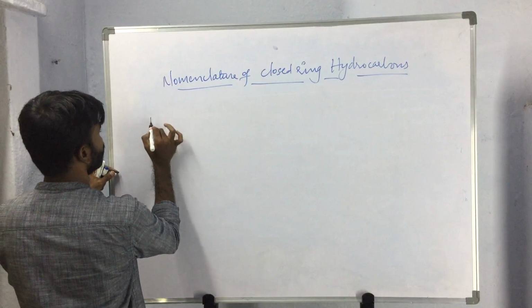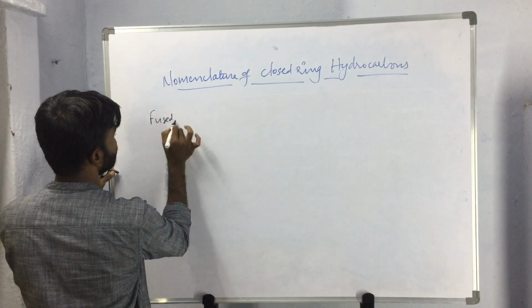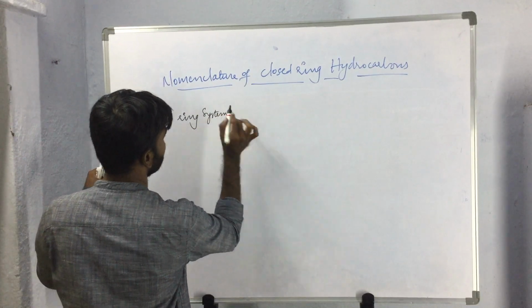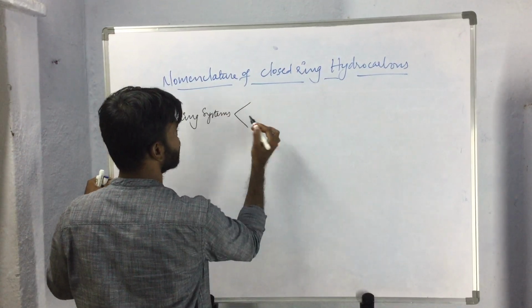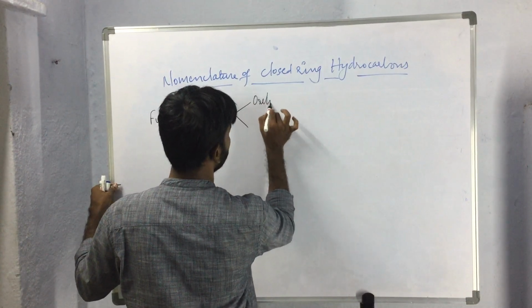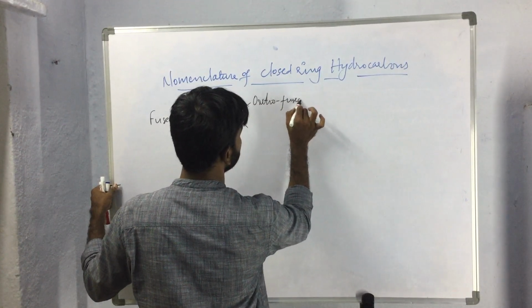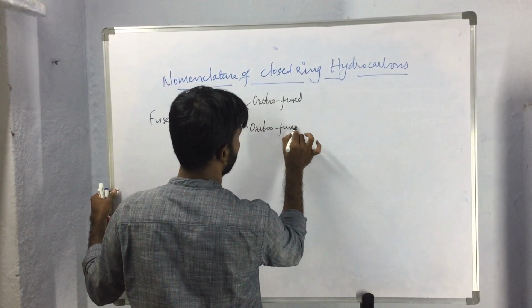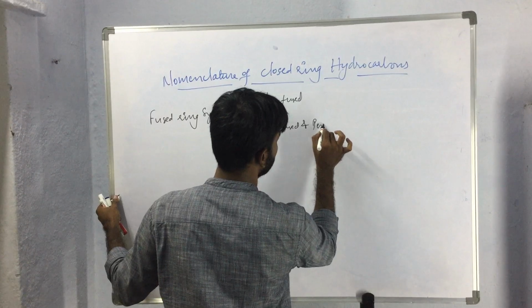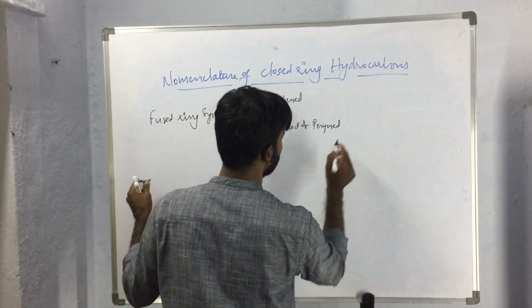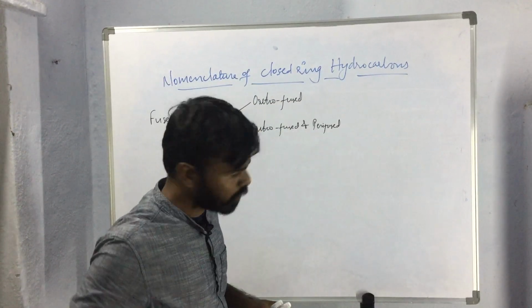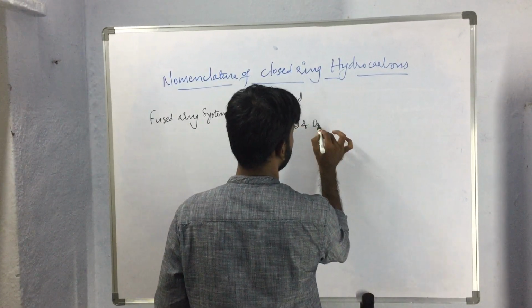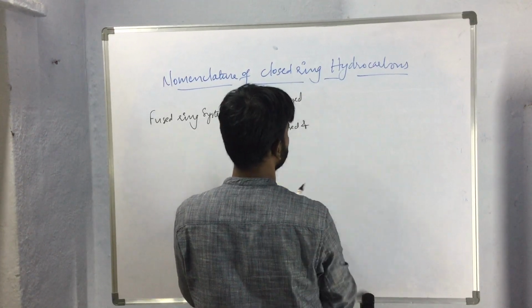So here we have seen that fused ring systems are further classified into orthofused and perifused.